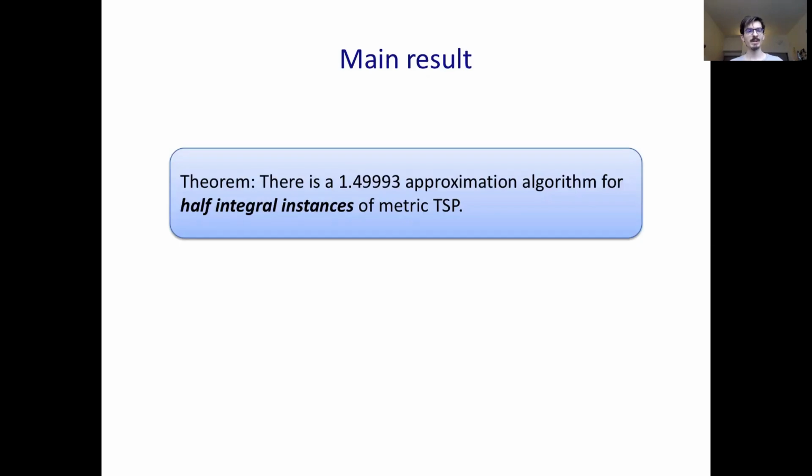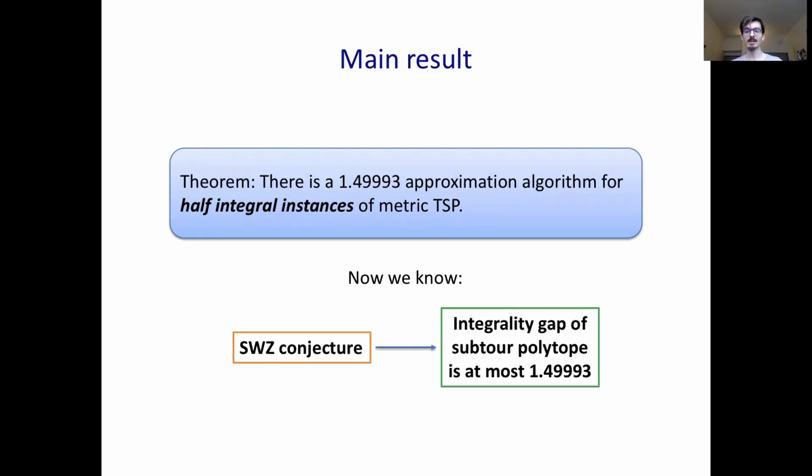As our main result, we show that we can beat 3/2 for half-integral instances of metric TSP. And this shows that if the conjecture I mentioned is true, then the integrality gap of the subtour polytope is bounded away from 3/2. And I think this should give researchers some hope for beating 3/2 in the general case.